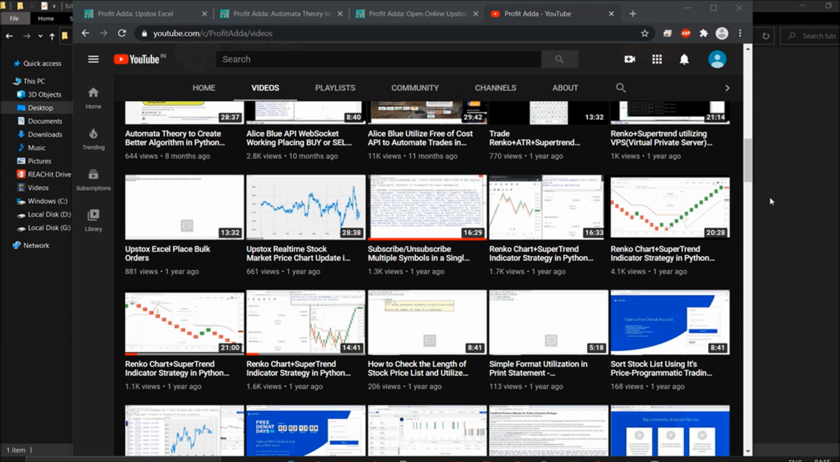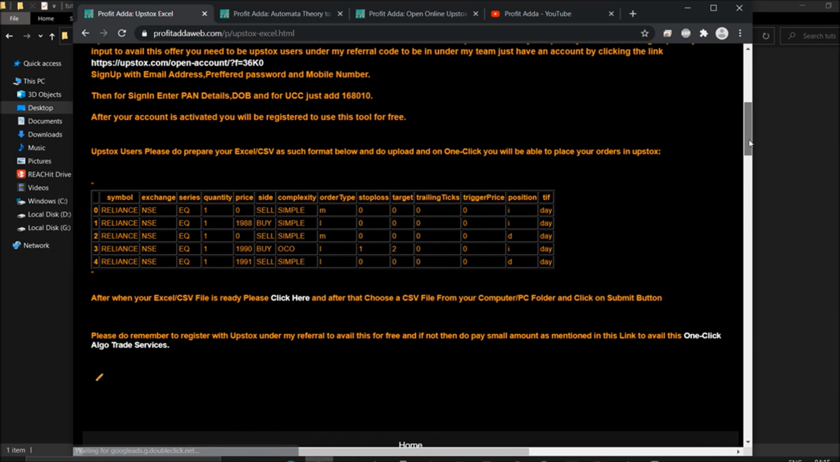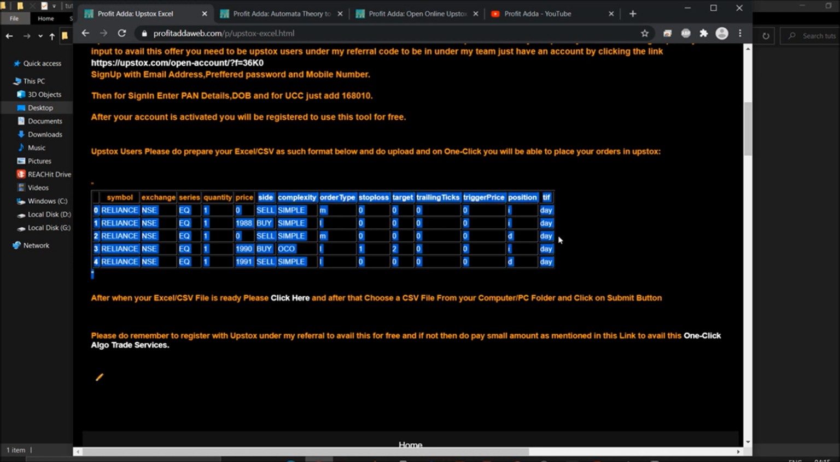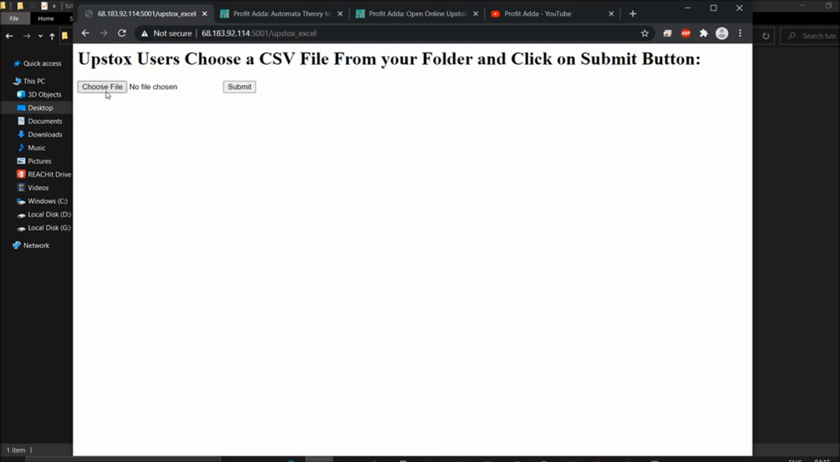I have shown you the format in the Profit Ada Upstox Excel, and this is an updated format. You can follow from this, and if you click here, a page will open. You have to choose the file you prepared to place orders from Excel, and if you submit, it will place your orders. I'm going to show you how to do this.